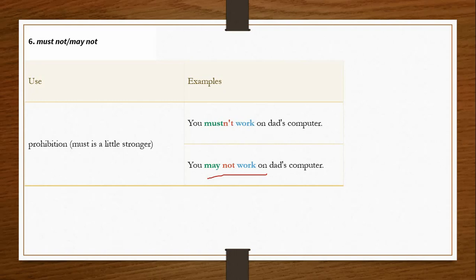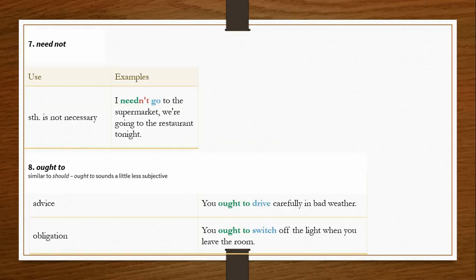The mood of the speaker, the manner, the way in which it is expressed. So, you mustn't shows the attitude of the speaker. If it is a harsh one, a little stronger than may not, then you say: you mustn't work on Dad's computer. Otherwise: you may not work on Dad's computer. So this would be your expression.